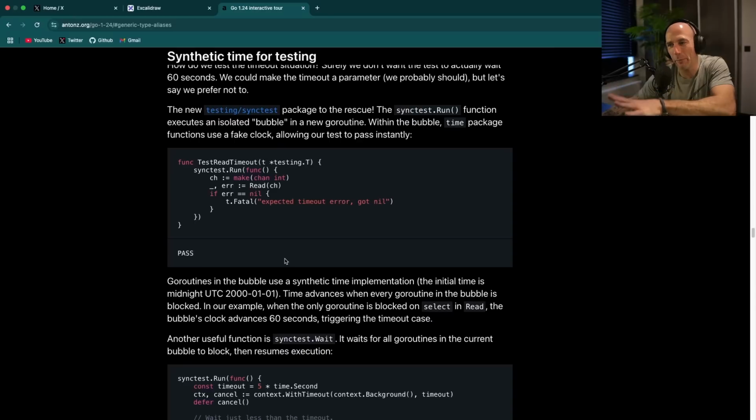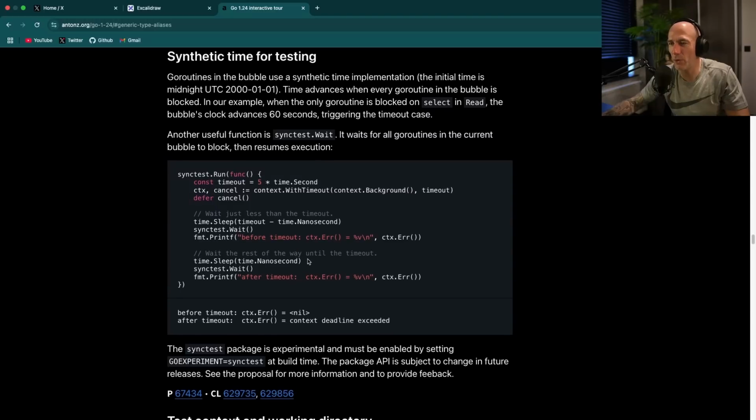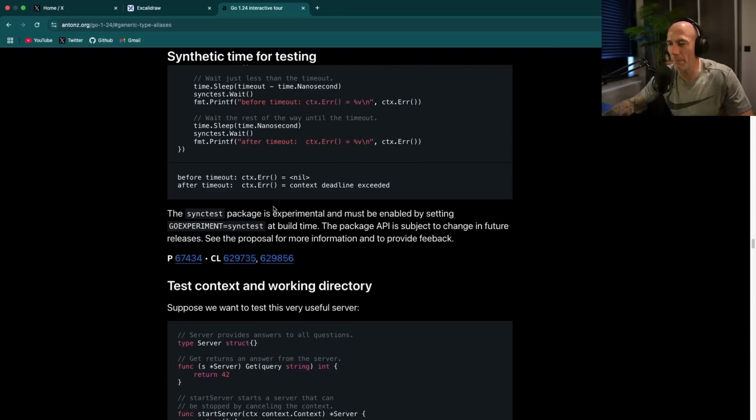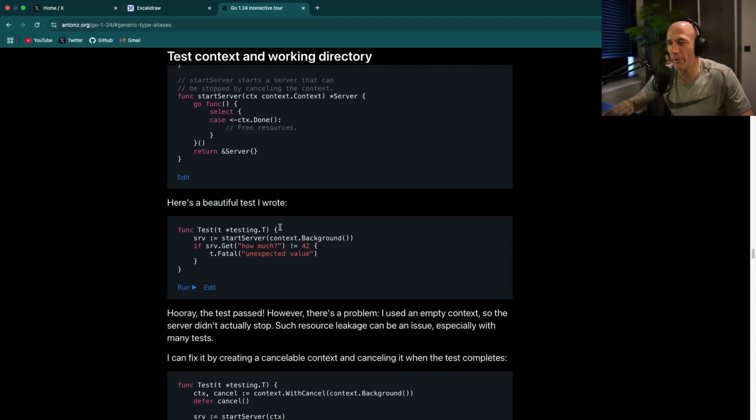I need to read a little bit deeper into that because I don't really understand 100%, but I think it's going to be amazing. Check that out. Looks good that they basically implement that, because testing with timeouts was a pain in the ass, especially for Hollywood as well. Okay. Test context and working directory. Okay, GG, it's going to be nice.